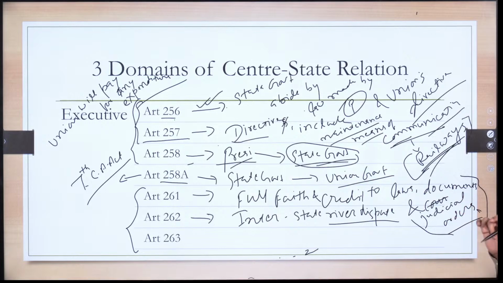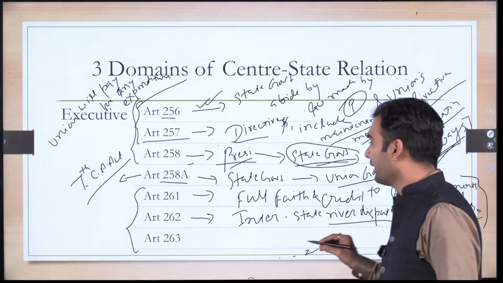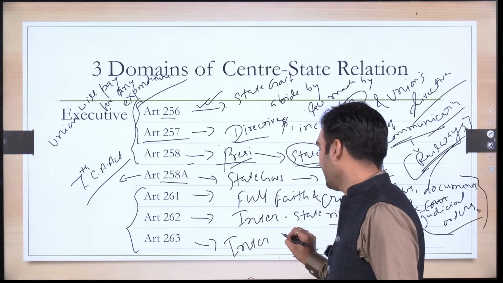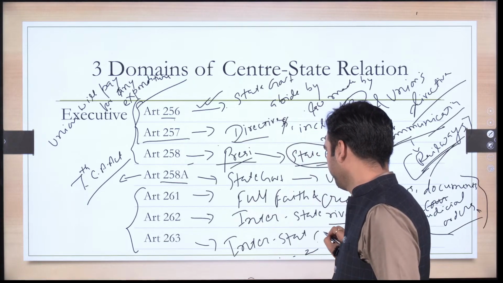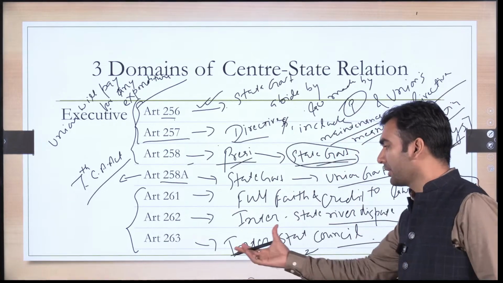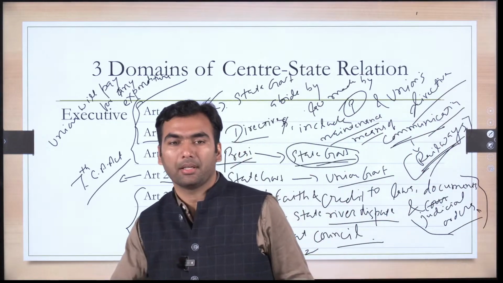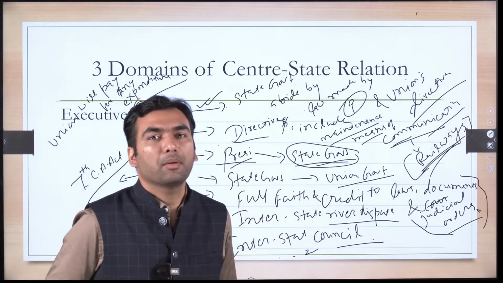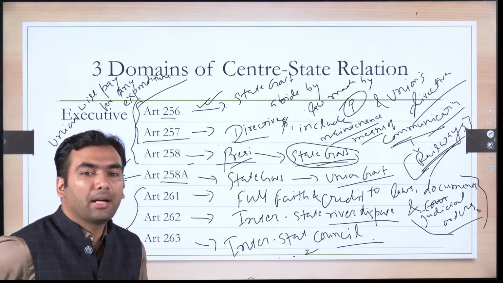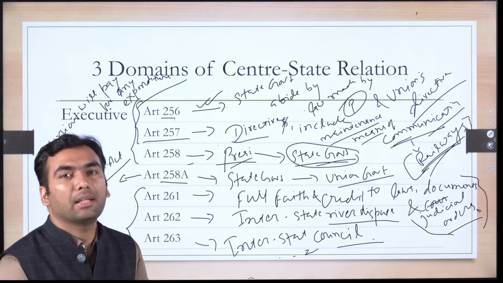Next is Article 263. This is about the Interstate Council. Here also, like this act, Article 263 is only an enabling provision of the Constitution. This article does not create the interstate council.